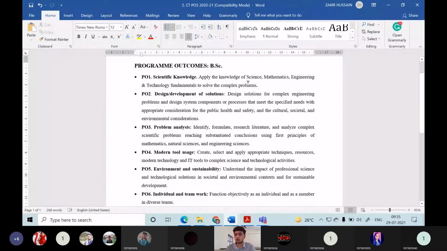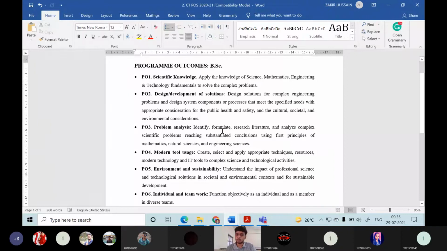Design solutions for complex engineering problems and design system components or processes that meet the specified needs with appropriate consideration for public health and safety, and cultural, societal and environmental considerations. Taking all together, the health, safety, culture, societal needs, environmental considerations, everything, you have to design a solution. It doesn't mean that when you design some solution, it will adversely affect the environment. It should not affect that. So altogether, holistic development you have to consider. Everybody's goodwill you need to take.